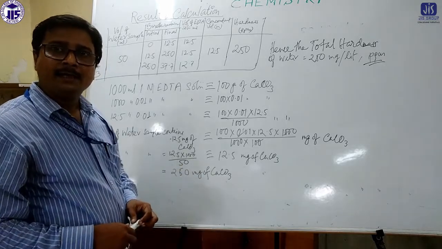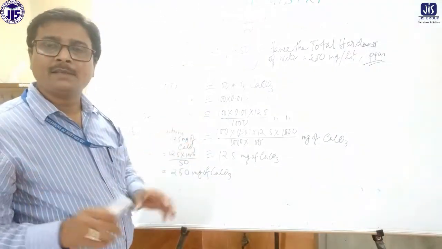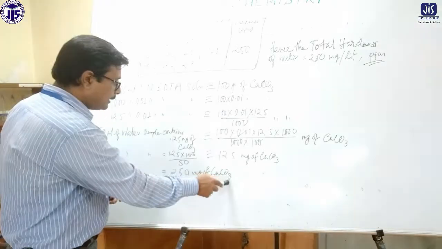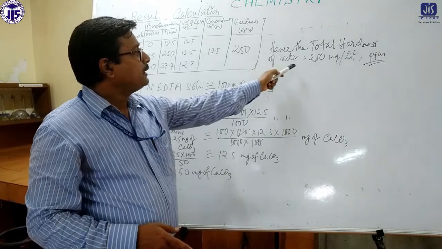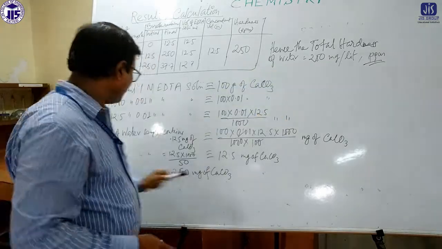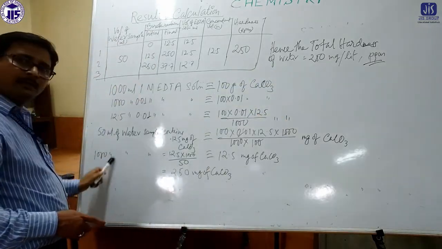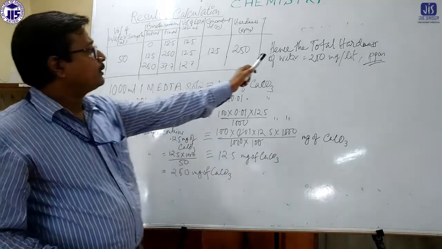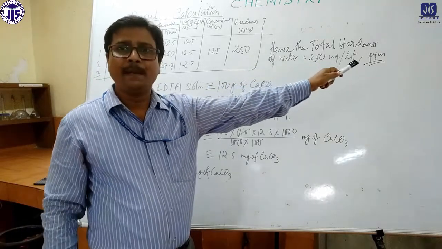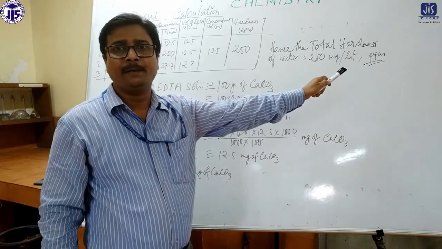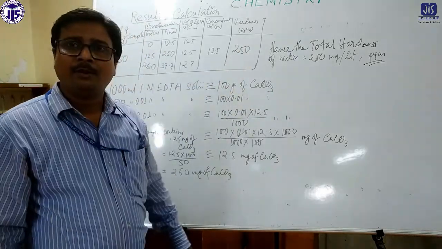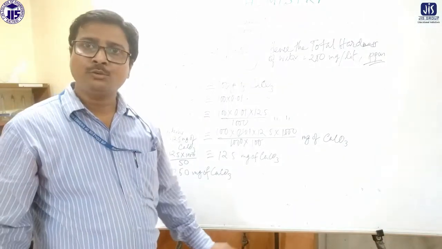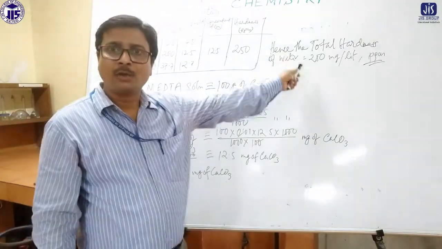This is the actual result. Hence the total hardness of water is 250 milligram per liter, or ppm, parts per million, 250 ppm. You should incorporate that in the last column of your table. Understood? This is the first step, the total hardness.